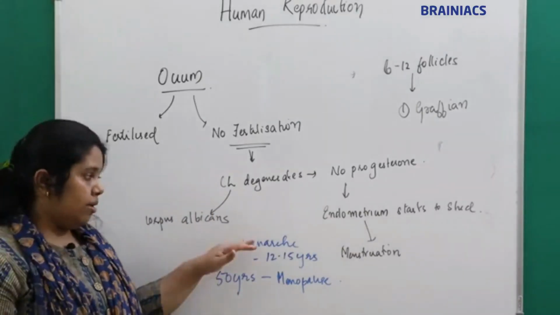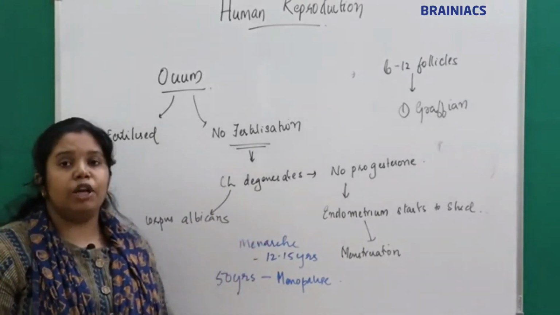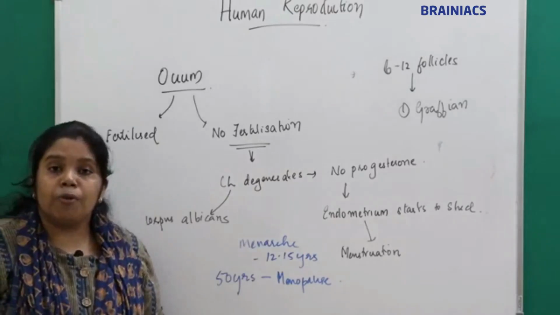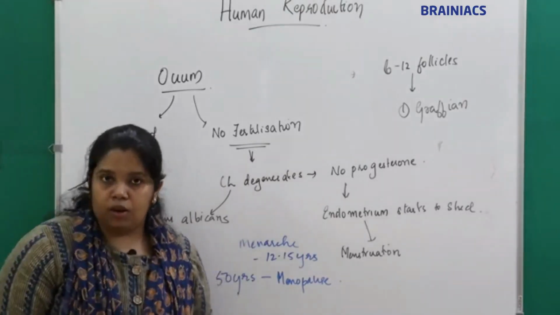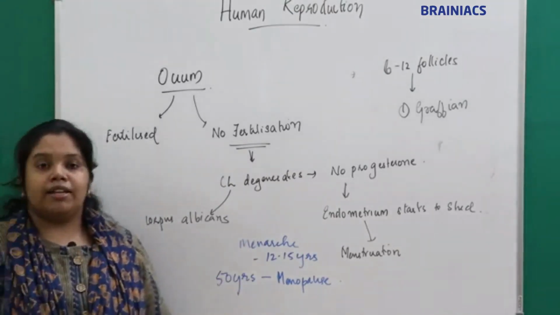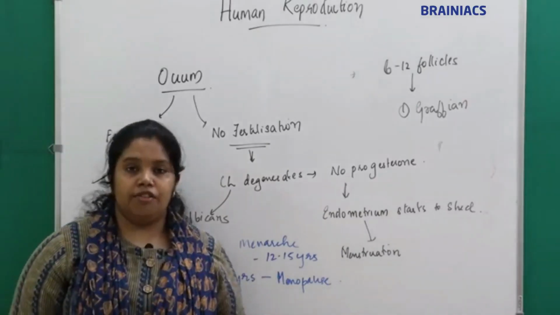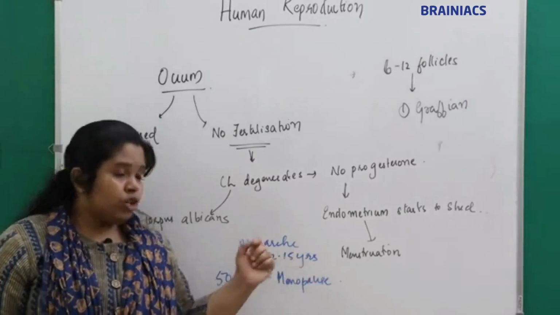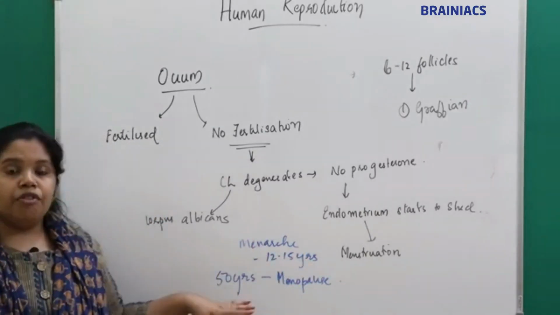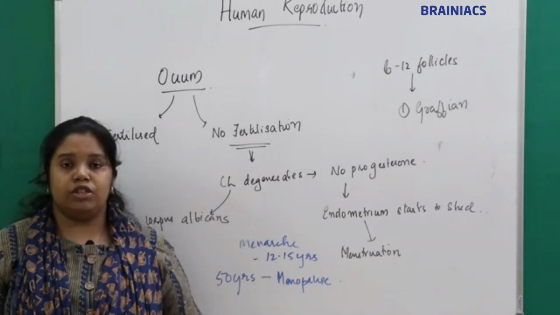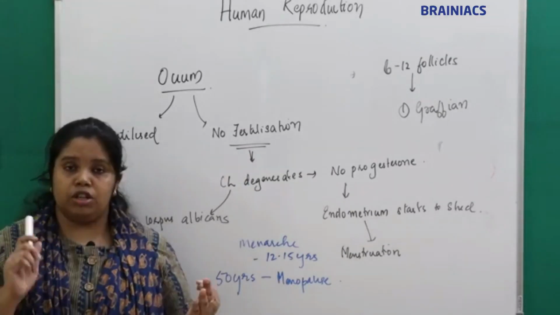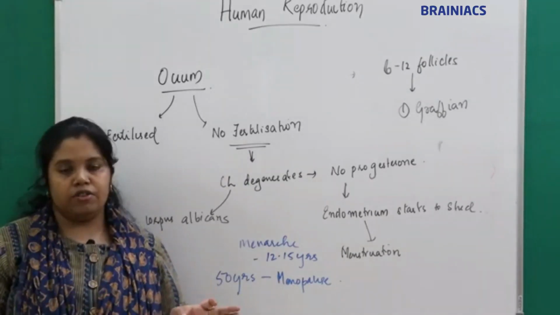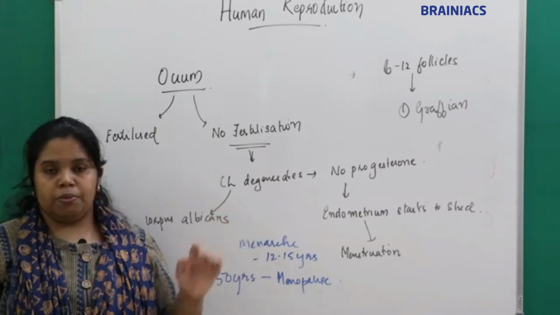So the time period between menarche and menopause is termed the reproductive period in a female. Menarche starts at around 12 to 15 years and menopause at around 50 years, when the menstrual cycle will stop. There is no ovum production, no ovum release. Ovum production will stop by the time of birth.